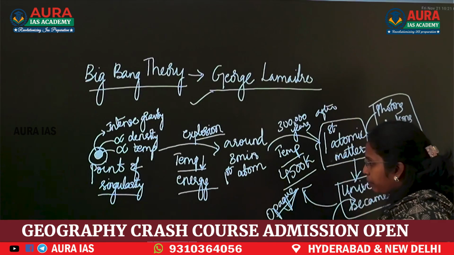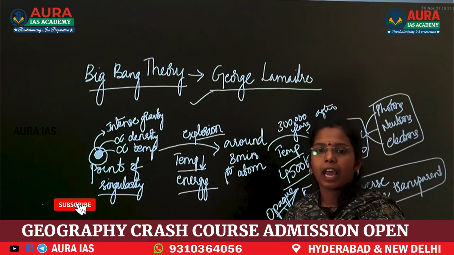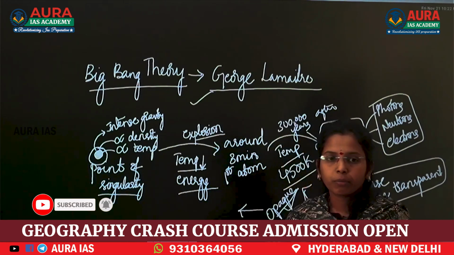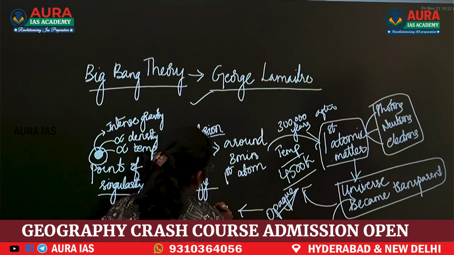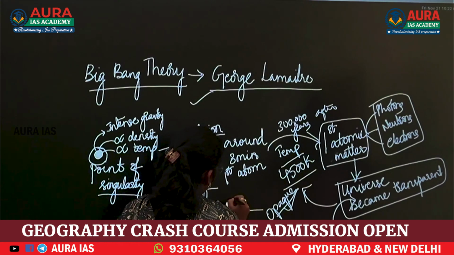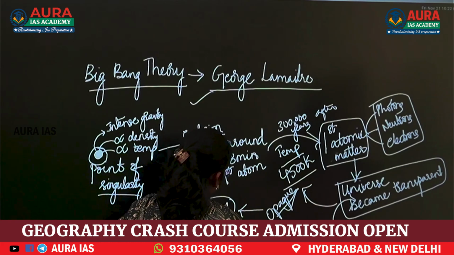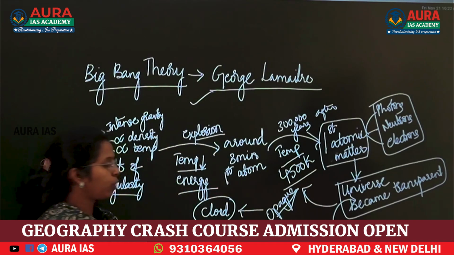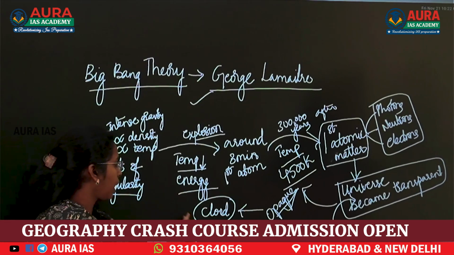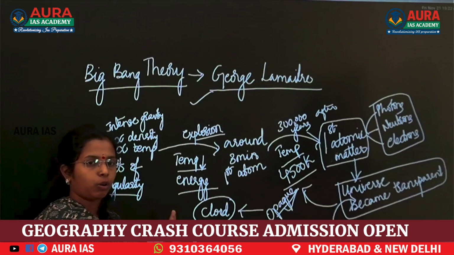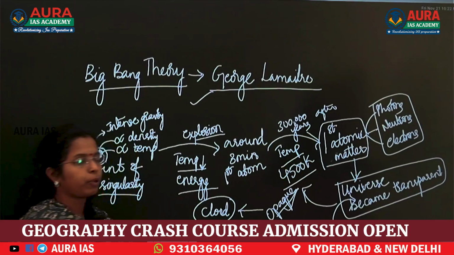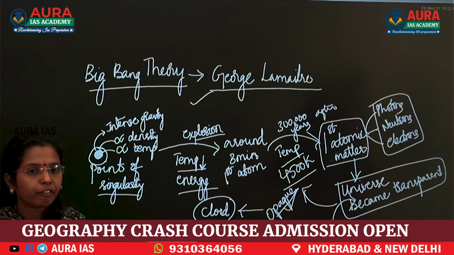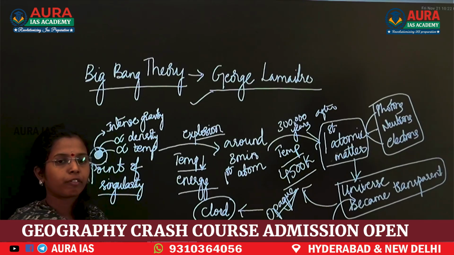And this atomic matter, with the collision with gravity, what formed? A nebula. A cloud was formed with hydrogen and helium atoms in it. Now remember this cloud. This cloud is known as the nebula cloud. Now with this nebula cloud, we will see the formation of stars, formation of earth, everything, formation of moon.